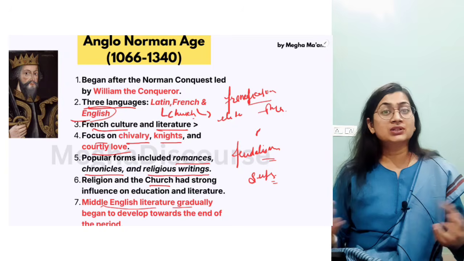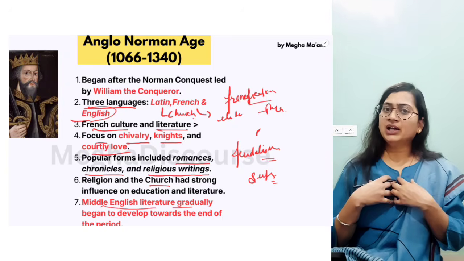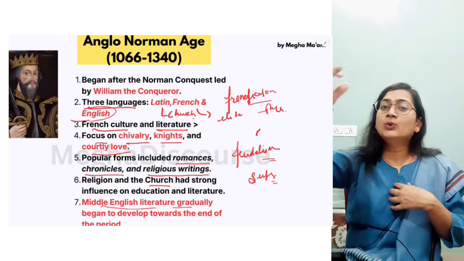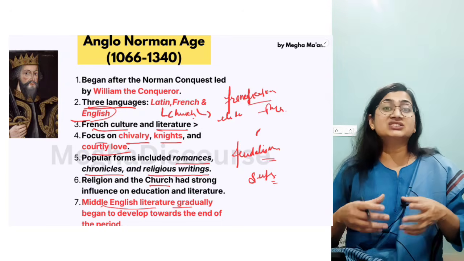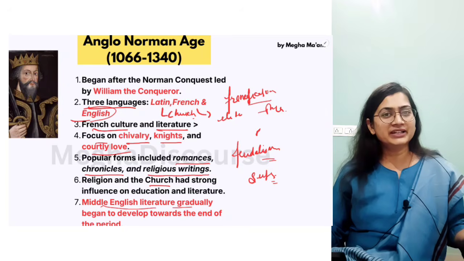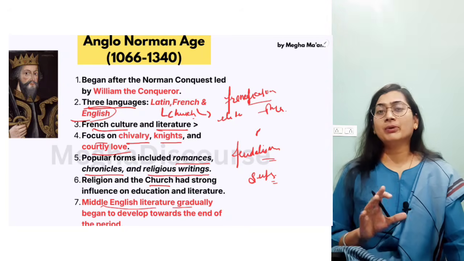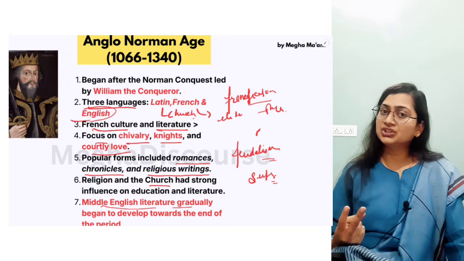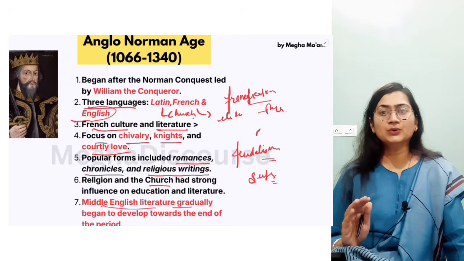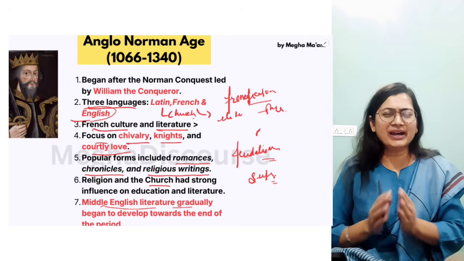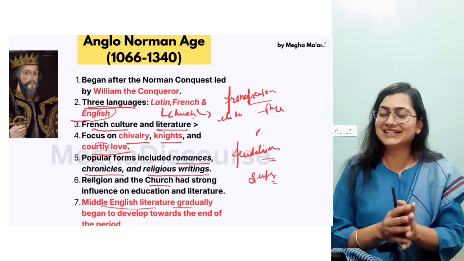Now what is the scenario? Like, I have my land, but I have given it to the king. Now what does the king do? He converts my social status from landowner to a poor laborer, because feudalism was there. So this is the biggest drawback of the Anglo-Norman age: feudalism is there, language transition is there, a trilingual system is there. So you can say the class, the caste, and the society is divided.